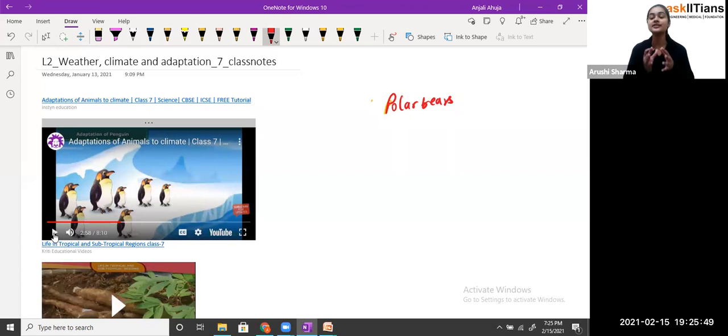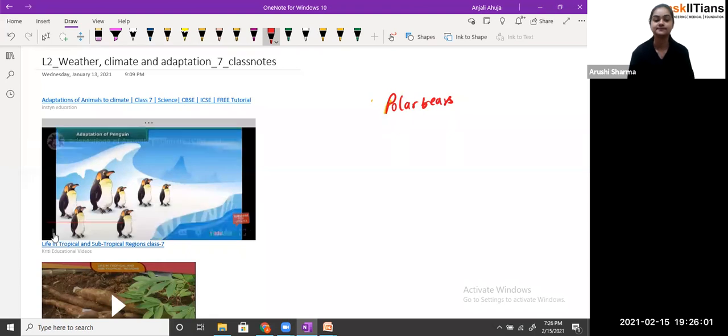So because of that, students, animals have adapted to their survival in the regions where they are living, according to the conditions, like high temperature and low temperature. So that's how. Fine. Now we'll see another one. Penguin. You must have seen the images of penguins.